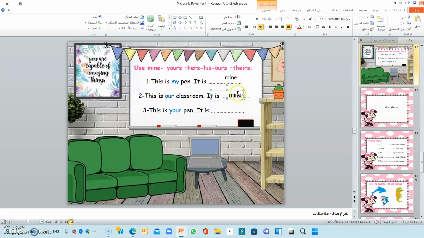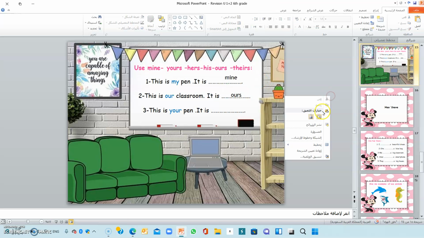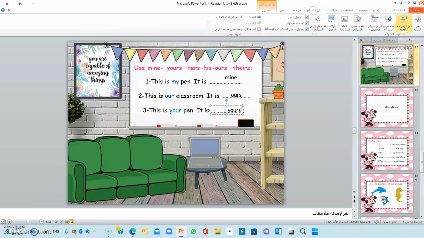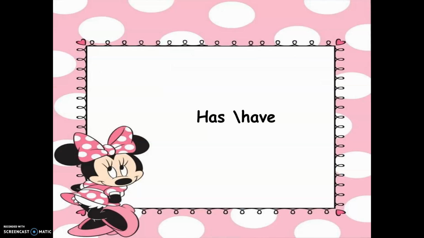Here we have my, mine. Our, ours. Your, this is your pen. It is yours. This is so easy, girls, right? So easy. This is my pen. It is mine. This is our classroom. It is ours. This is your pen. It is yours. Okay?